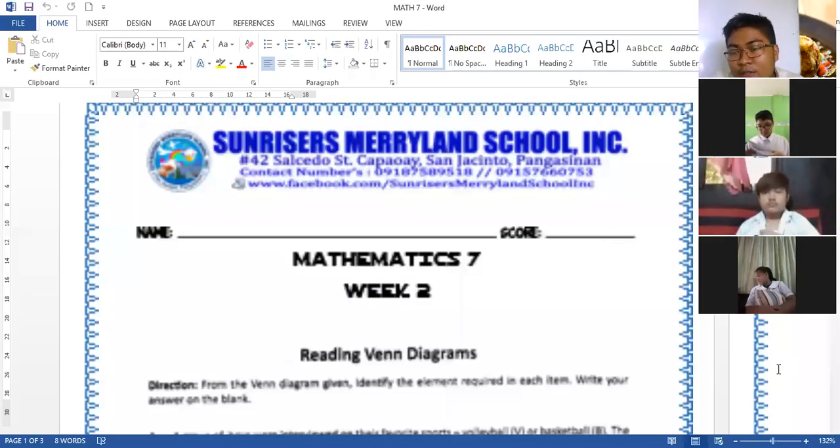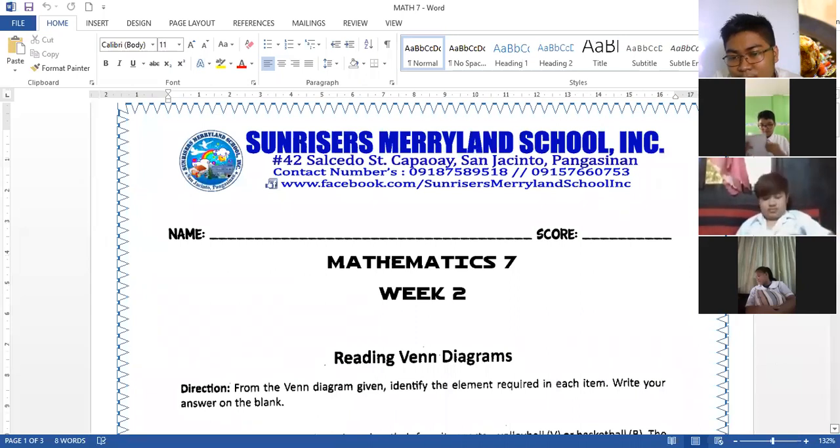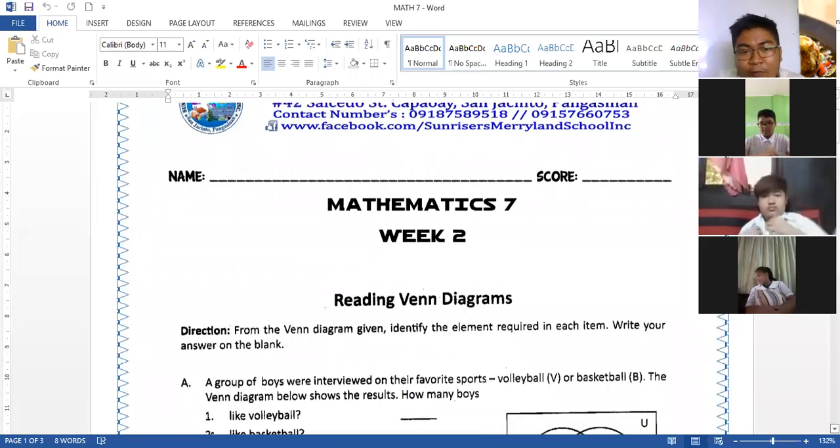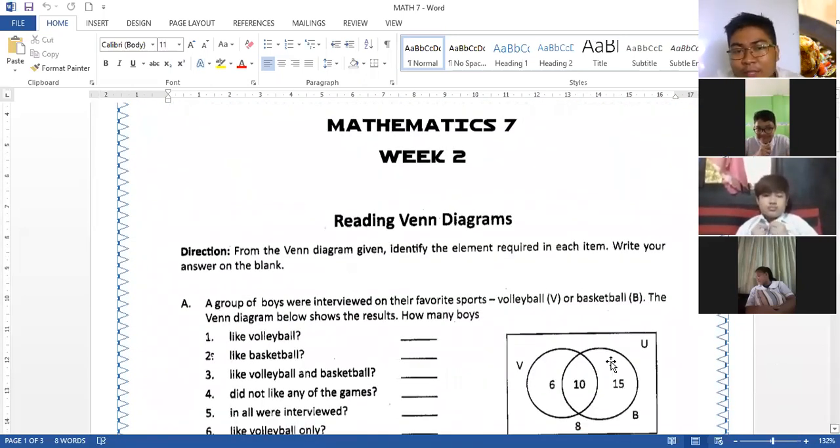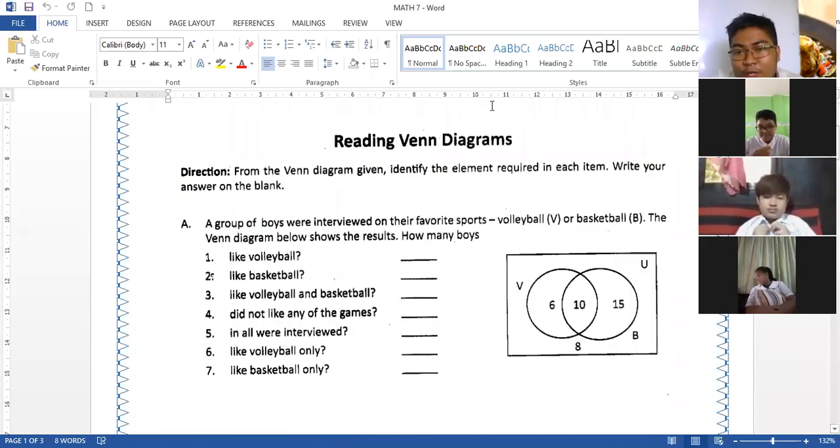Ayan. So this is your activity. A group of boys were interviewed on their favorite sport. We have volleyball or basketball. The Venn diagram below shows the result.